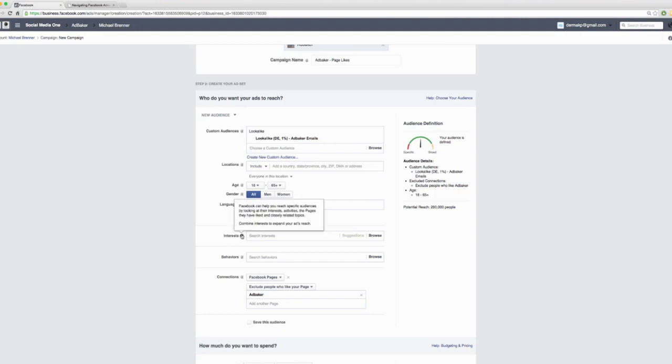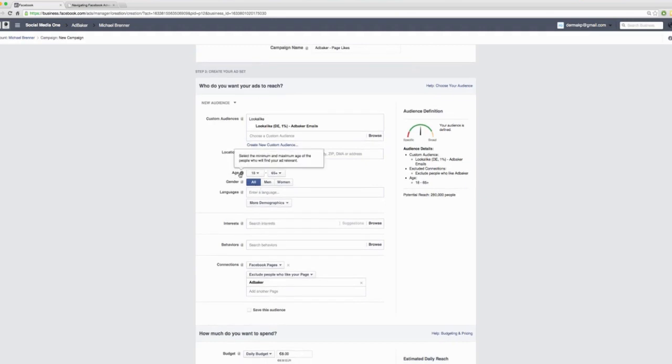Again, forget about interest. Behaviors is also not that important. Something that could be interesting is the location. The lookalike audience is already pretty specific. We're reaching out to people living in Germany, right? But you could say, that's not specific enough, I just want to reach out to people living in a certain city, like Berlin. Well, that's what you could do. But if there's no specific reason to narrow down your lookalike audience, then just don't do it.